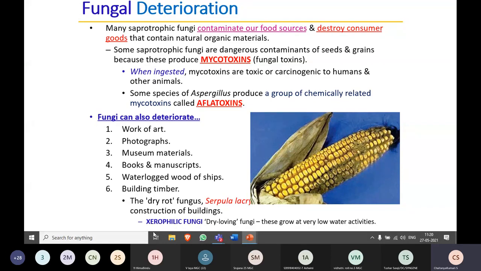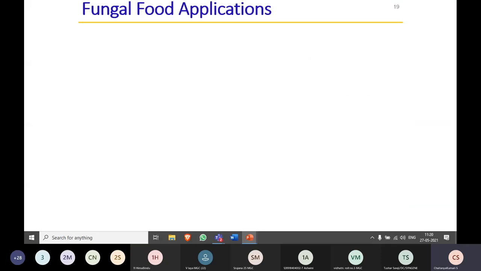Another one is called xerophilic fungi, which are dry loving fungi. Fungi generally grow in areas where moisture is present and require only a small amount of moisture for their growth. But there is an exception, known as xerophilic fungi, which can grow in dry conditions also. That's why it is known as dry loving fungi, which grow at very low water activities.